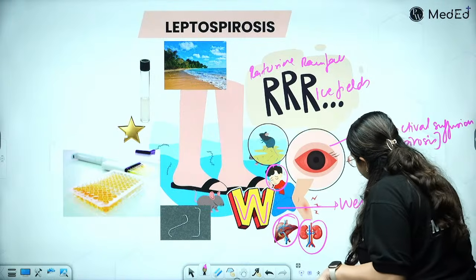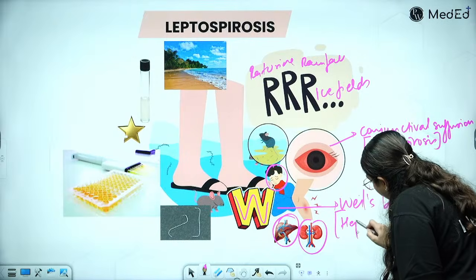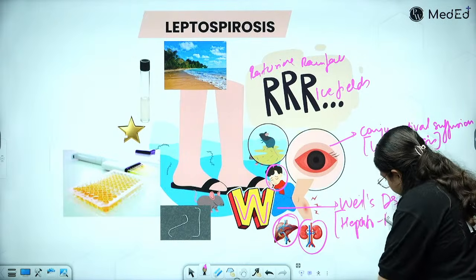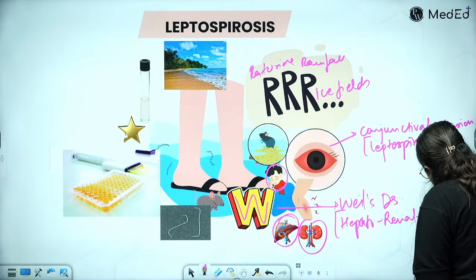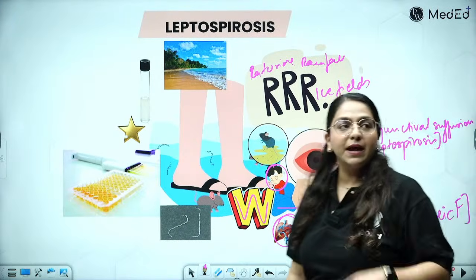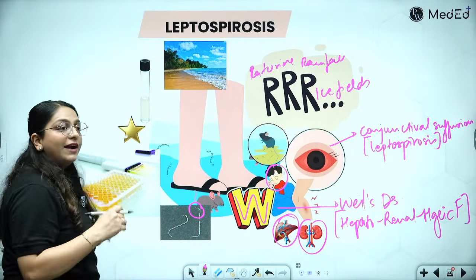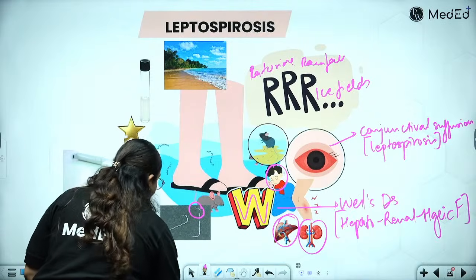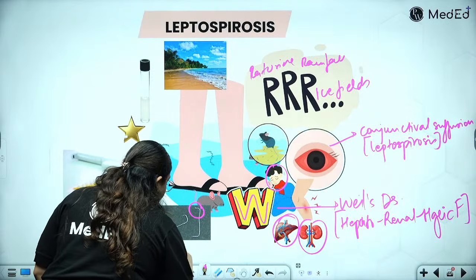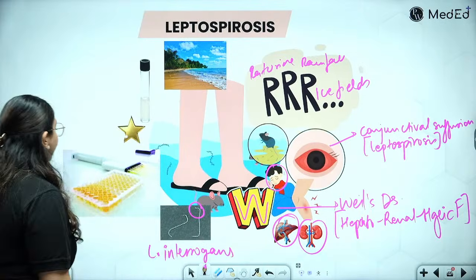What is Weil's disease called? Weil's disease is called hepatorenal hemorrhagic fever. It ends, looks like a question mark. And when you ask people questions, that is interrogation. So the name of the bacteria is Leptospira interrogans. All right. What do we do for it?